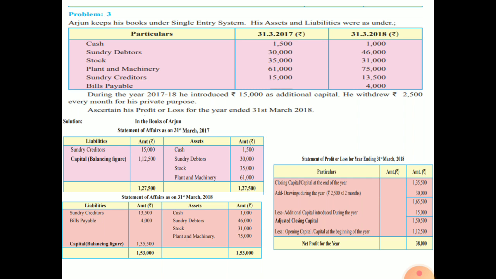Once the adjusted closing capital is done, we are going to deduct the opening capital, that is the capital at the beginning of the year, which is 1,12,500. When we know that our opening capital is less than the adjusted closing capital, the difference is the net profit for the year, and you have a net profit of rupees 38,000 in this problem. With this we complete the third problem of single entry system. Okay, in the next class we are going to take one more problem of single entry system.